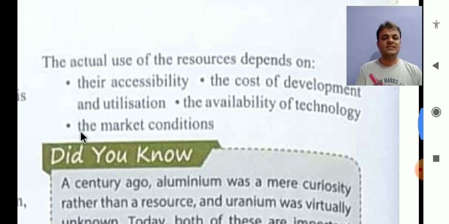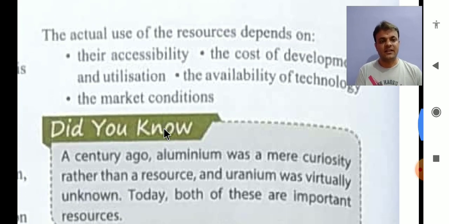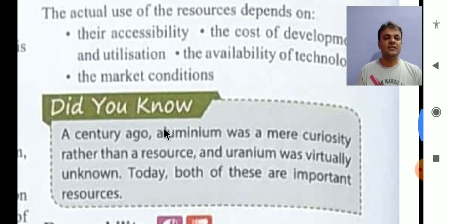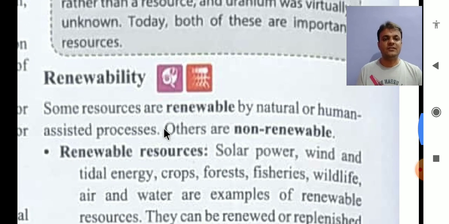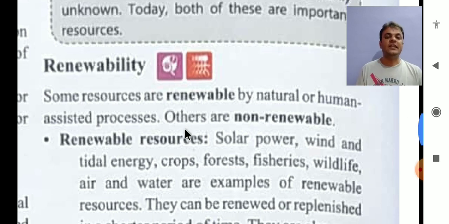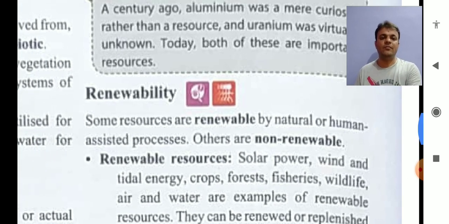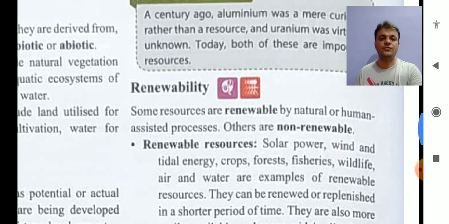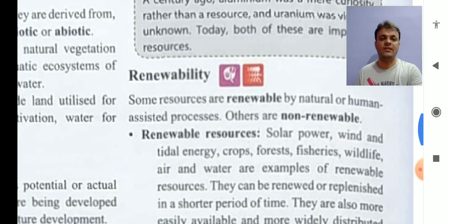And the last is the market conditions, right? Whatever resources we need or we use can be easily available in the market also. Clear? So these are the aspects of actual resources. The next classification is renewability of the resource. Renewability means the availability of resources in the future. That is called renewability, right?